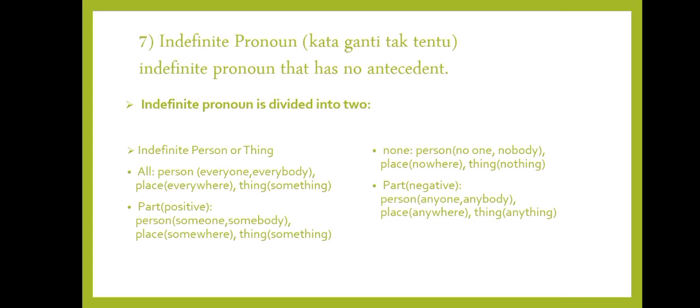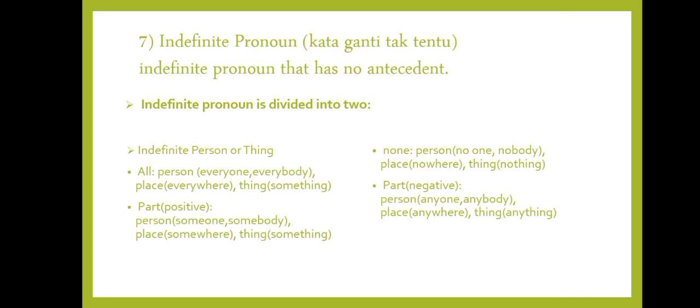For the part universal, for the person it is everyone or everybody, for the place it is everywhere, and for the thing it is everything. And then the part positive. For the person it is someone or somebody, for the place it is somewhere, and for the thing it is something.